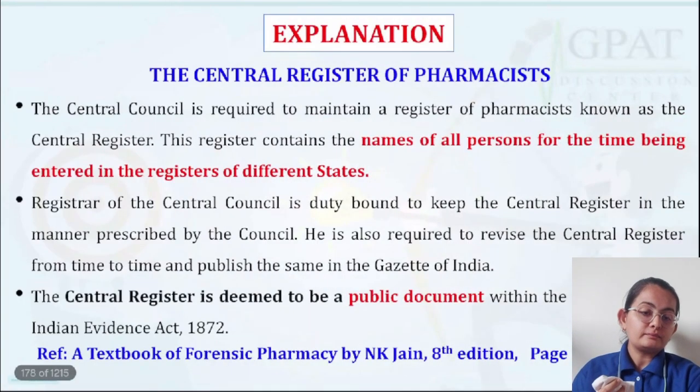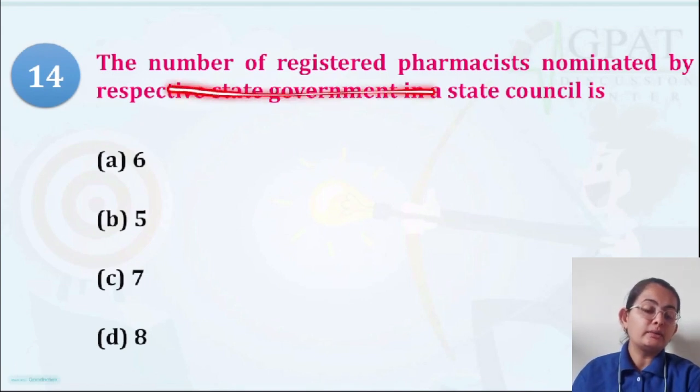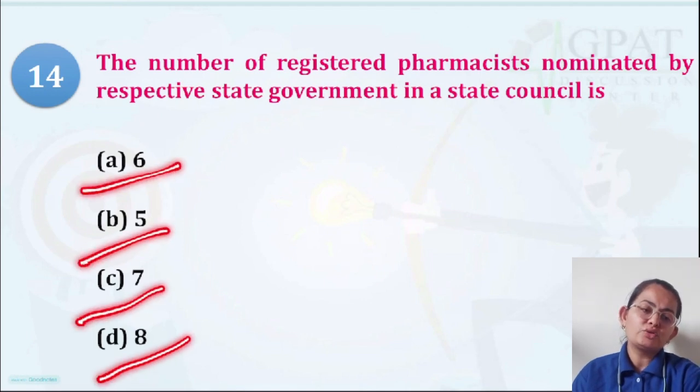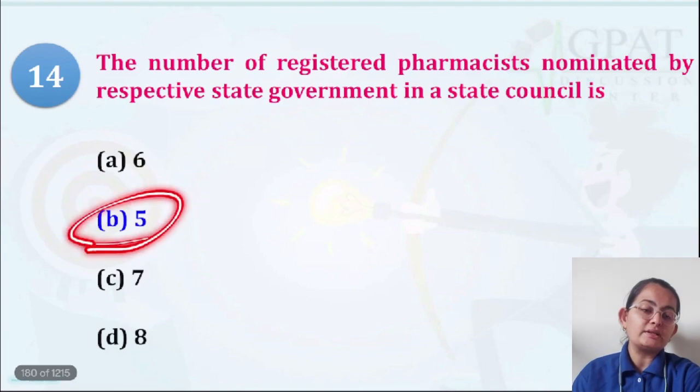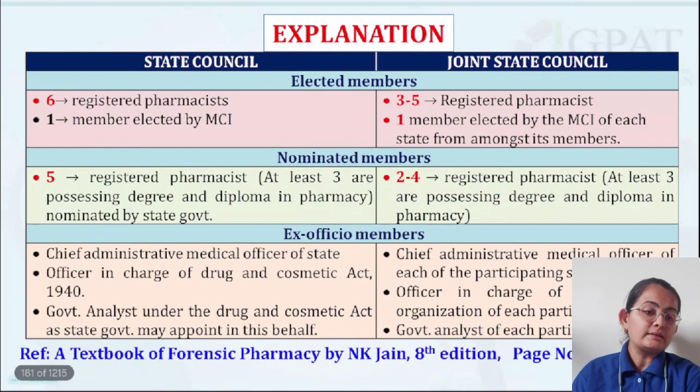Next question, question number 14. What is it talking about? The number of registered pharmacists nominated by the respective state government in the state council. It is 6, 5, 7, 8. So you must be remembering this. 5 is the correct answer. Five member registered pharmacists are to be nominated.